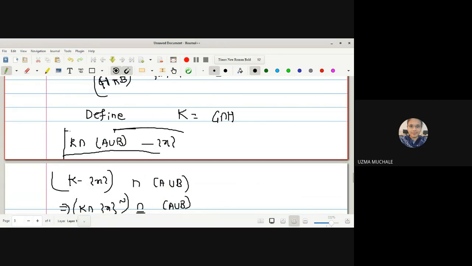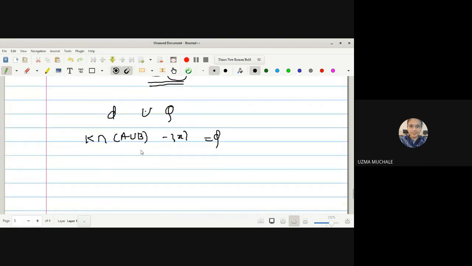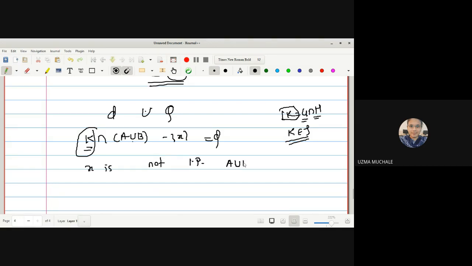Okay, just now we have proved this to be an empty set. So what do you mean by this being equal to empty set? What is your K? K is nothing but G intersection H. G and H both are open sets, belonging to tau. Their intersection is also an open set. That means K is also a member of tau, right? So K is an open set, and its intersection with the set minus the point is equal to empty set, which means that X is not a limit point of A union B.